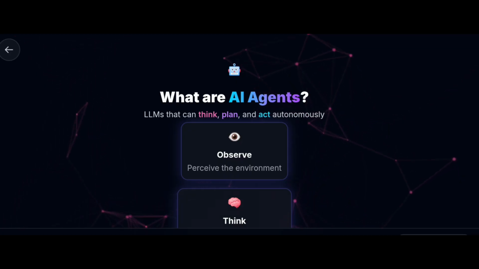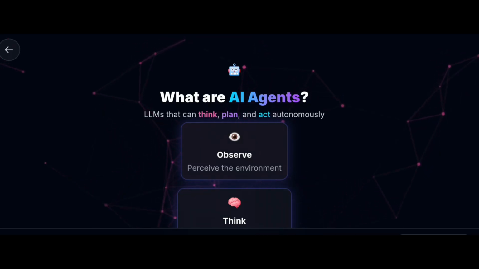Here is a simple example you can understand. In traditional AI, a user can give a prompt like "create a YouTube video about AI news," and the AI will provide a script for that, and the task ends.